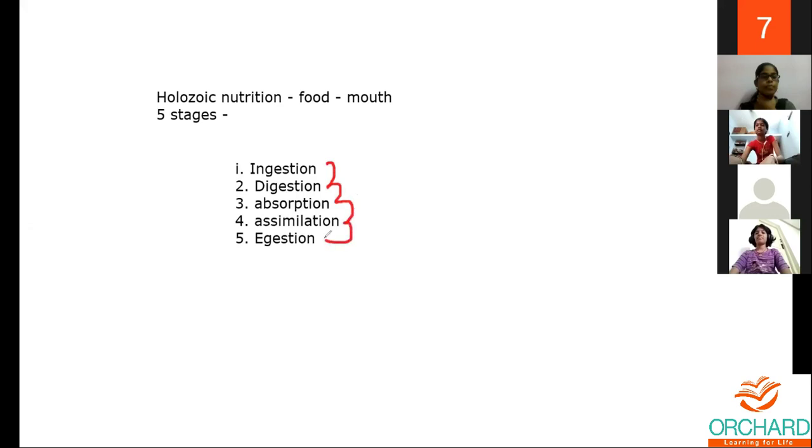When you talk about these 5 stages, there are various kinds of animals which take in food by different means. Some may take it in the hand and put it in the mouth, some may use the tongue, and some may use a stick before taking in the food. So there are various ways of holozoic nutrition, but the main stages are these 5: first ingestion, next digestion, third absorption, fourth assimilation, and lastly egestion.